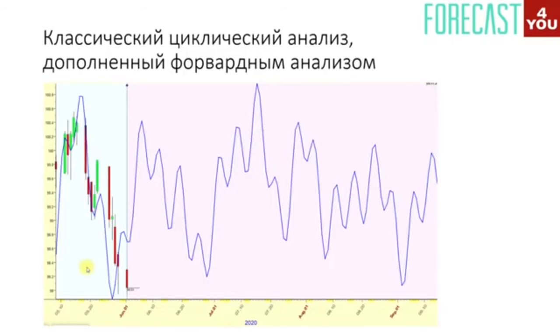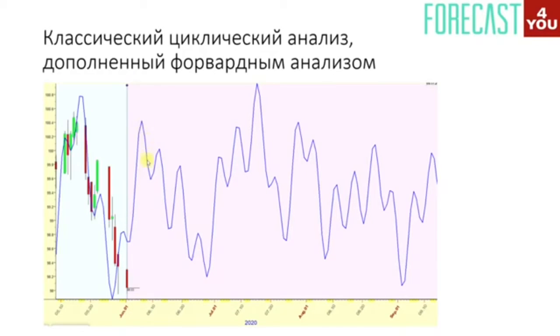Classical cyclical, complemented by forward analysis, is the advanced version of conventional cyclical analysis. It is more sensitive, showing more subtle changes. Therefore, this forecast is preferable for the traders who choose to work in short time frames, while long-term investors can limit themselves with the classical cyclical analysis. Here as well, we can see that we are currently almost at the lowest point from which the US dollar index supposedly is going to start growing approximately until mid-June.